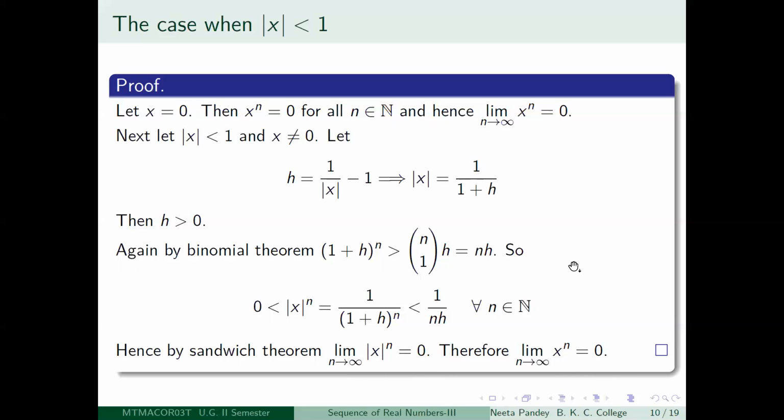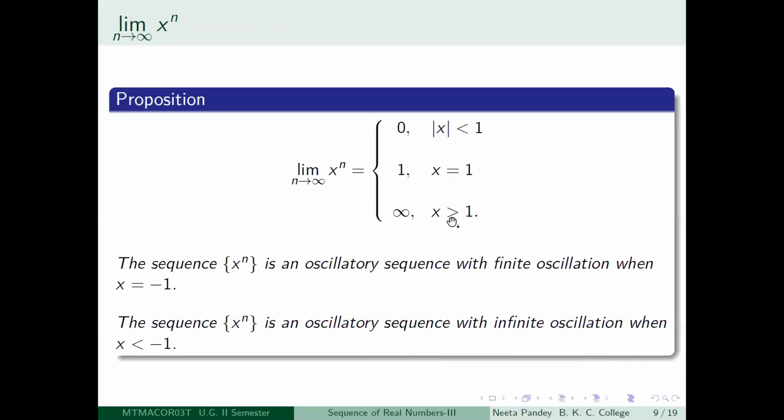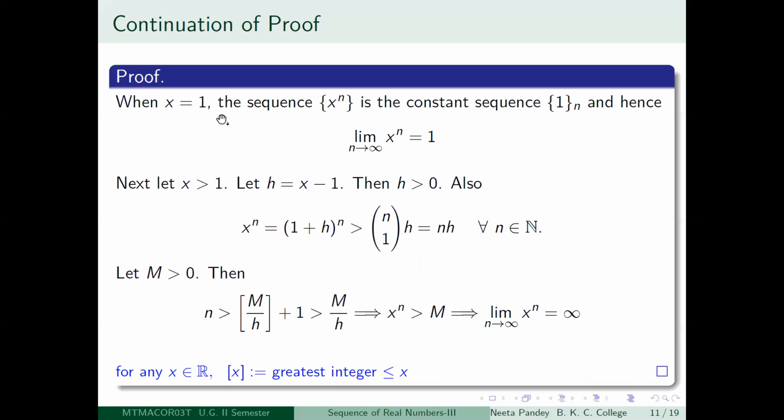And we saw this in the last lecture, I think, that if the modulus of a sequence is a null sequence, then the original sequence is also a null sequence. So using that property, we get that limit n tending to infinity x to the power n is equal to 0. So at least this first part you have proved. The second part is obvious actually. For x equal to 1, the sequence x to the power n is a constant sequence, taking the value 1 at each term, and hence its limit is going to be equal to 1.